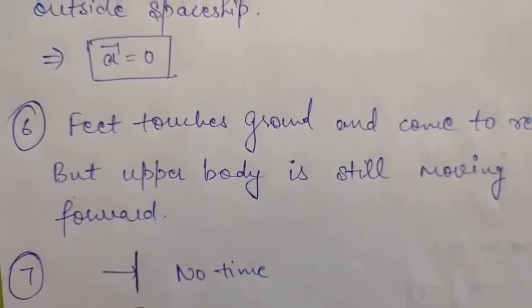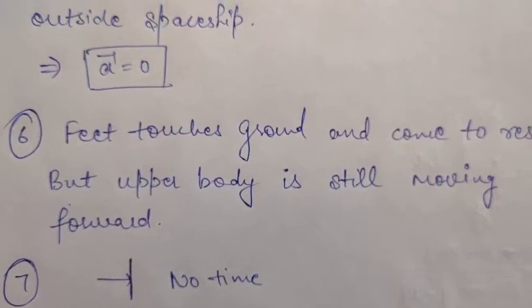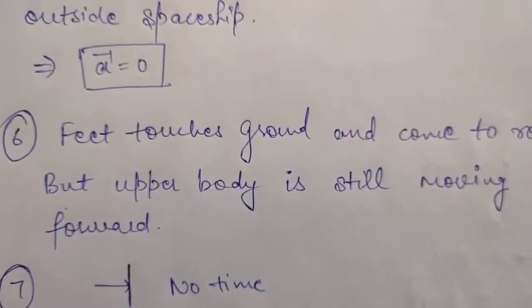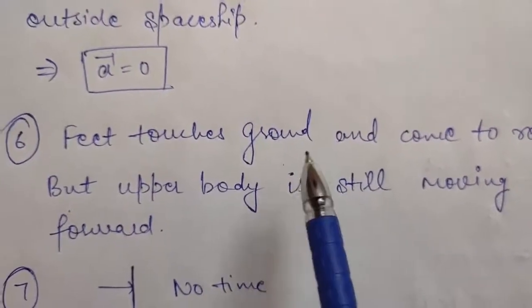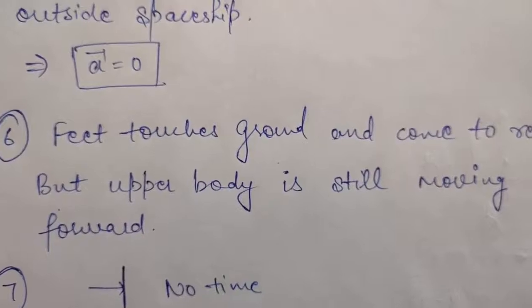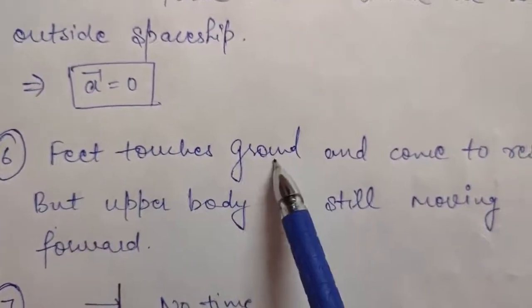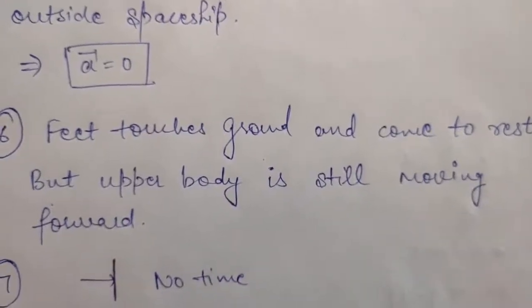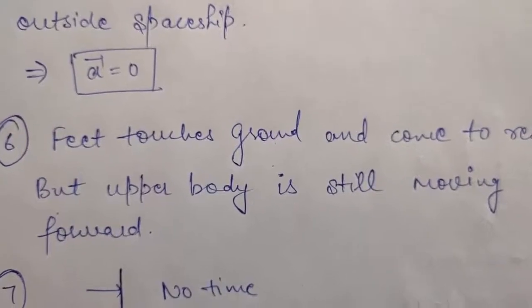Okay, next is question number 6. The question says, a man jumping out of a moving train falls with his head forward. Why? So this is because when a man jumps off a moving train, and when his feet touch the ground, they come to rest, but his upper body is still moving in forward direction. So feet touch the ground and come to rest, but upper body is still moving in forward direction, and therefore the man falls with his head forward.